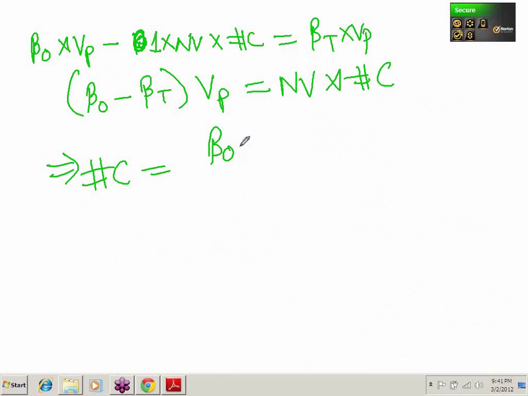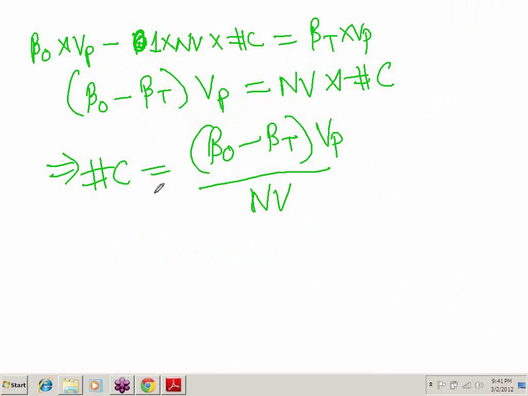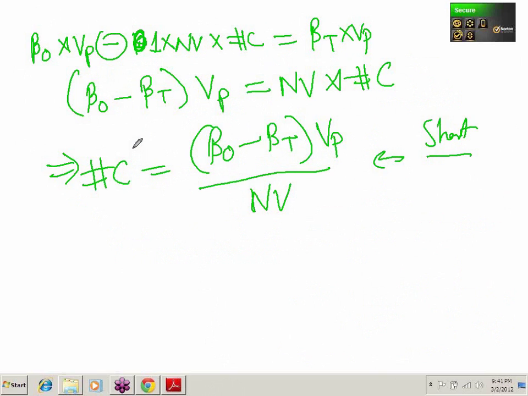So the number of contracts that you will require will be beta original minus beta target, into value of portfolio, divided by notional value. Please note that here it implies short. Even though you will not get any negative sign, it implies shorting because I have taken a negative number. If you are not taking the negative number, you can put plus, and essentially it will become minus at the end. If you are owning the stock and you want to decrease the beta, you will go short. If you want to increase the beta, you will go long.